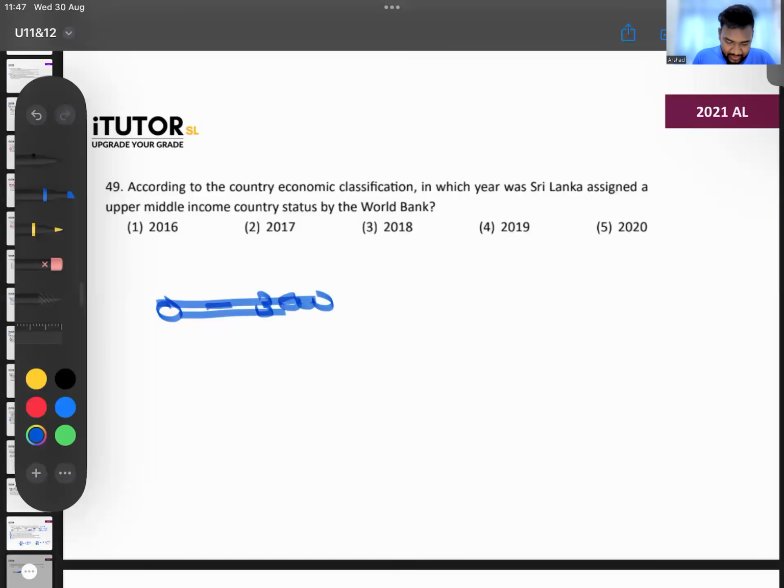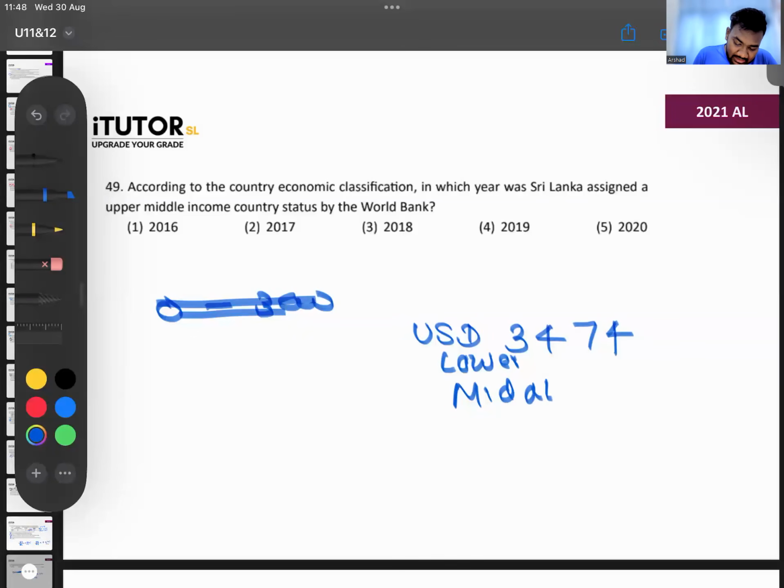Sri Lanka's current per capita income is 3,474 US dollars. According to this, right now we are a lower middle income earning country. At one point we were an upper middle income earning country, and then we came down.